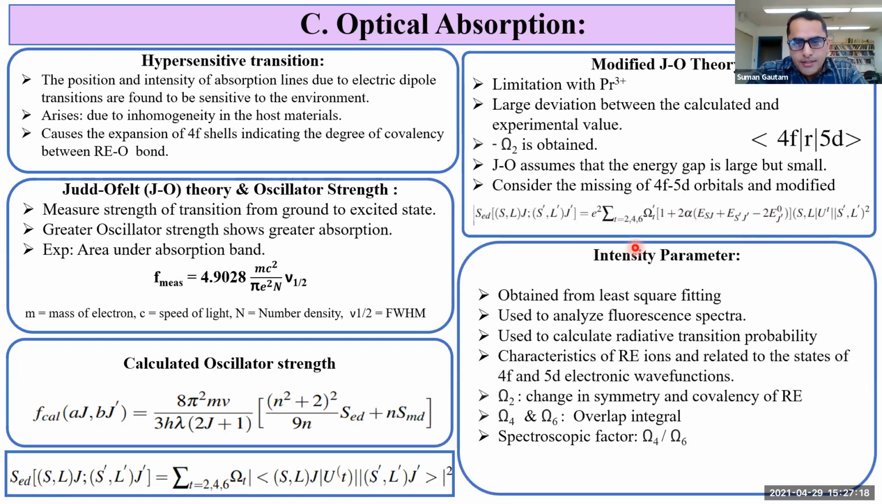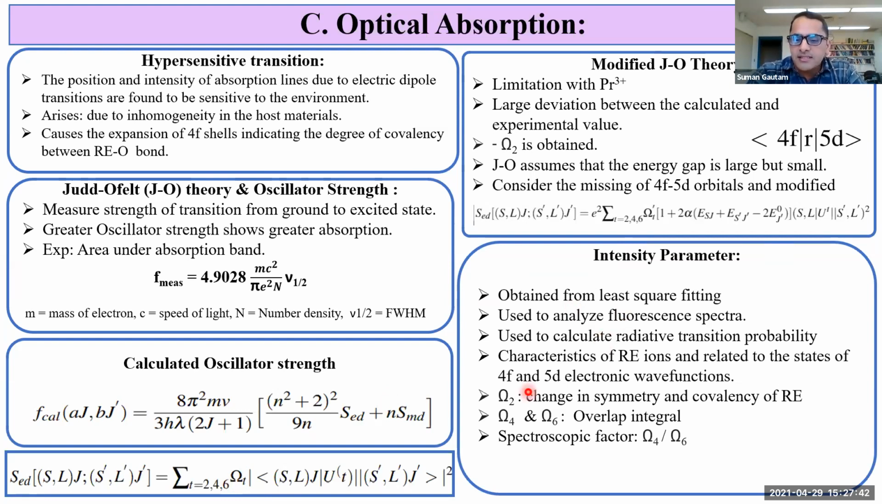So intensity parameters are obtained from least square fitting between the measured and calculated oscillator strength. It is used to analyze the fluorescence spectrum and to calculate radiative transition probability. The three intensity parameters omega 2, omega 4, and omega 6 are the characteristics of rare earth ions, and they are related to the state of 4f and 5d electronic wave functions.